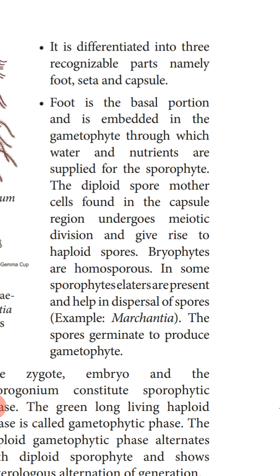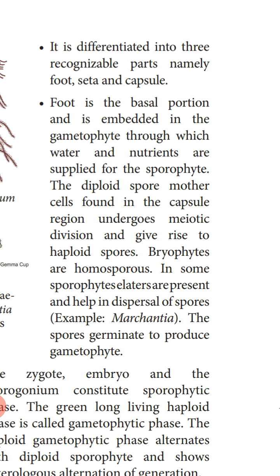So as we have studied, in the gametophyte phase only, the sporophyte phase is dependent. The sporophyte has three distinct regions: foot, seta, and capsule. Now the foot is the basal portion and is embedded in the gametophyte, through which water and nutrients are supplied for the sporophyte.